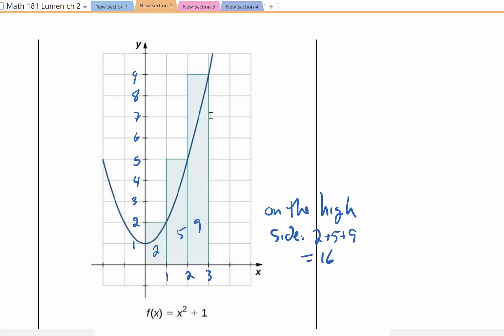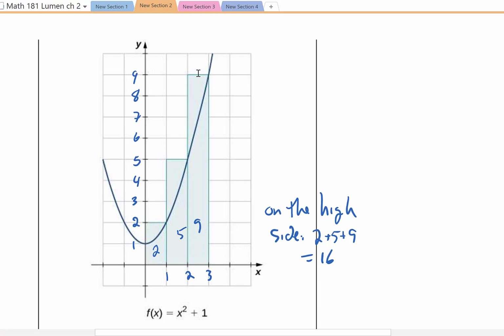Okay, this one is, sorry, a little bit different now. This one is where they're above. The other one they were below, so they basically took the lower edge of each interval. Now these take the upper part. So this first one has a height of 2 and the width of 1. So 1 times 2 is 2. The next one has a height of 5 and the width of 1. 1 times 5 is 5.